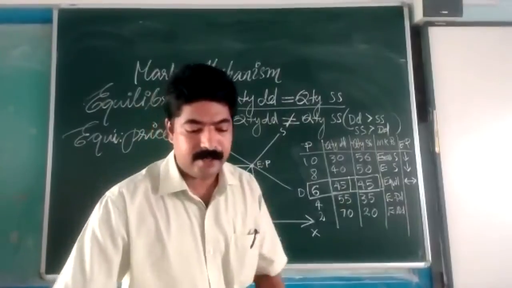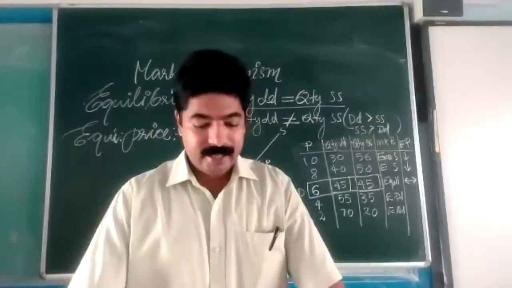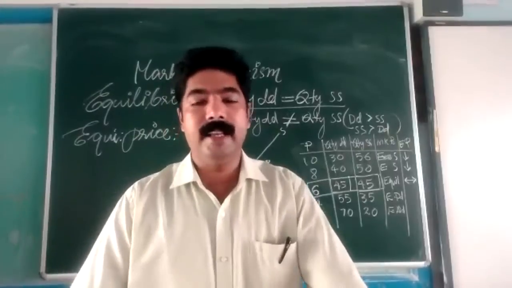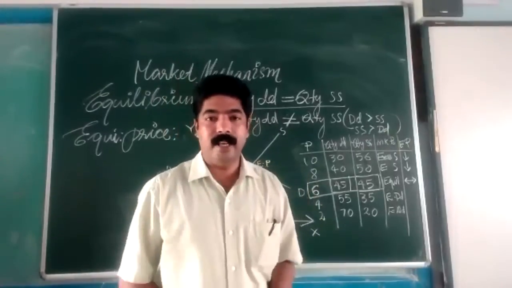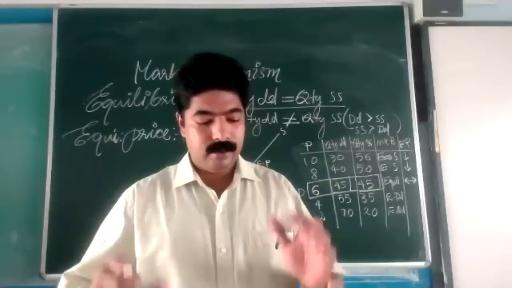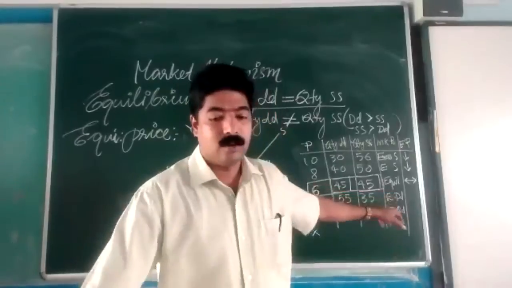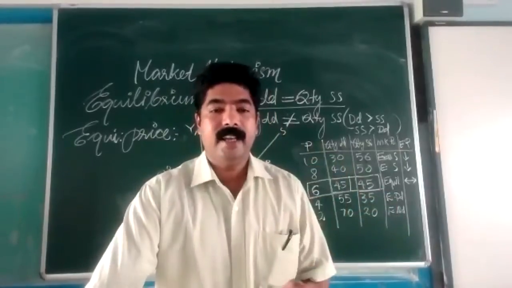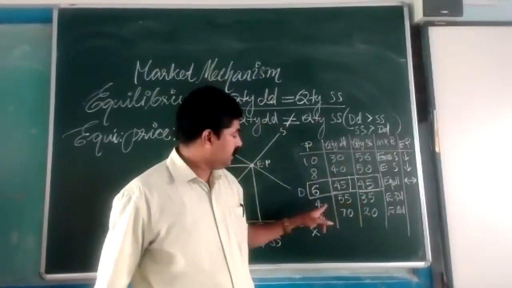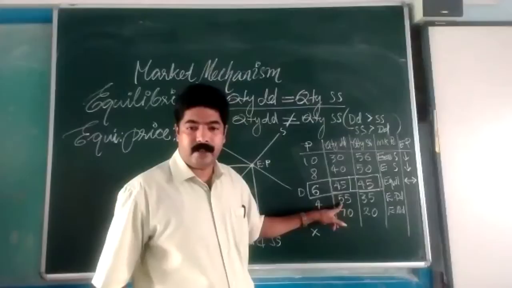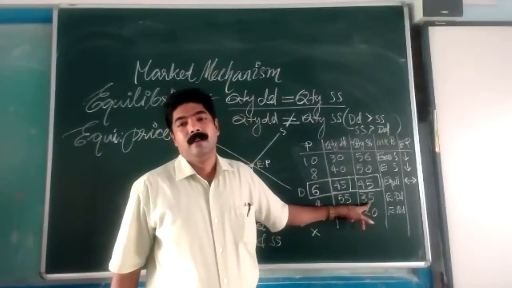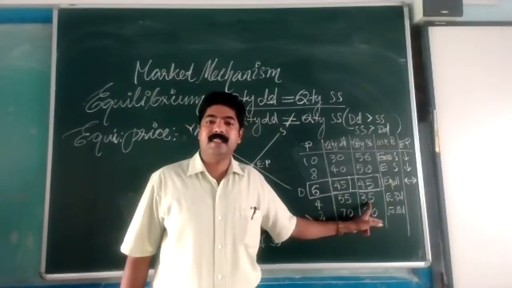The amount by which quantity demanded exceeds the quantity supplied is known as excess demand. Is that clear? What is excess demand? The quantity demanded exceeds the quantity supplied. See, at price 4, the quantity demanded is 55 and the quantity supplied is 35 only. So, demand exceeds the supply.